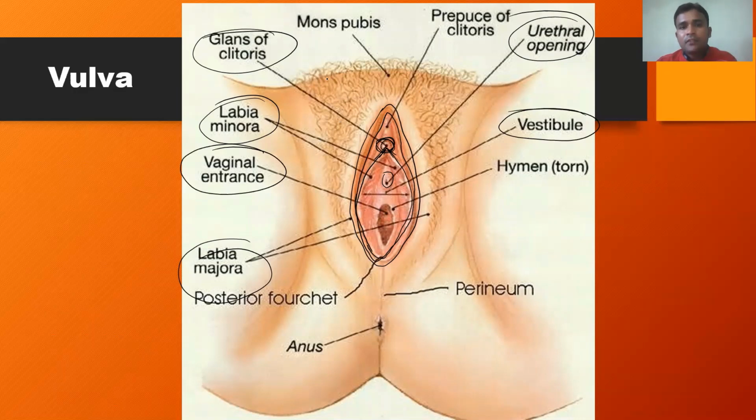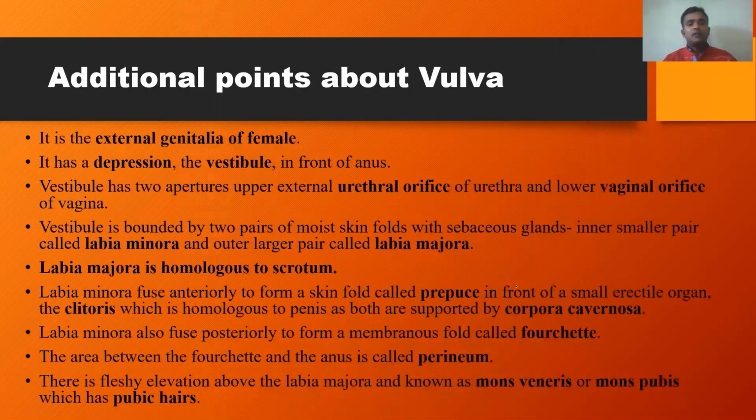And this is the front portion of the female body, called mons pubis. Here you can see the pubic hairs. And the region between the posterior fourchette and the anus is called the perineum. So this is regarding the different parts of the vulva or the external genitalia.